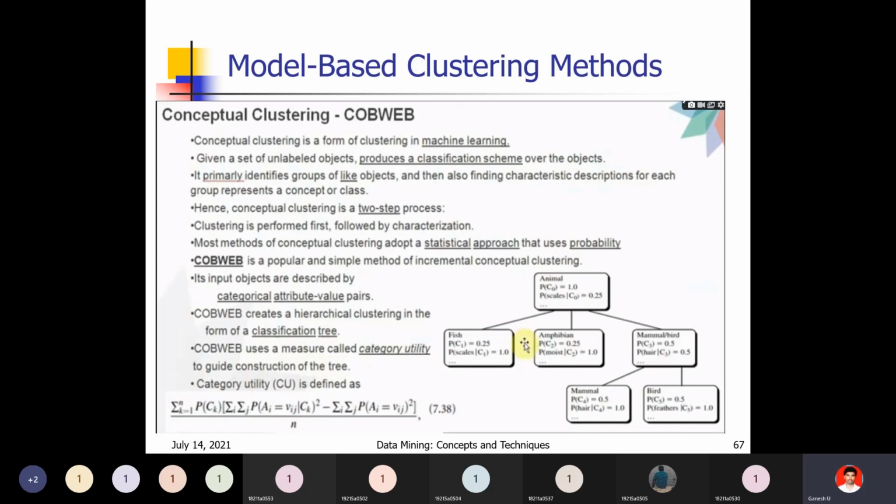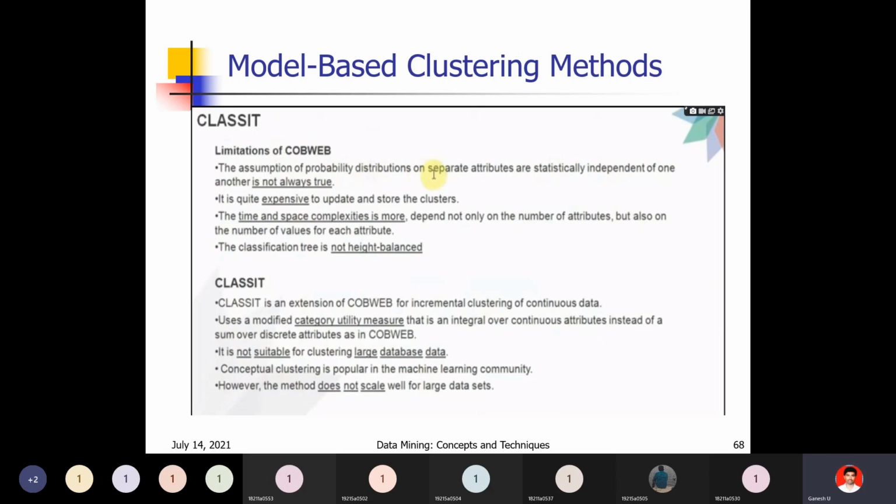Next, an extension of this conceptual clustering is the Classit method. It is also more similar to that, but there are some limitations in the COBWEB method. Those can be rectified up to some extent by the Classit method.